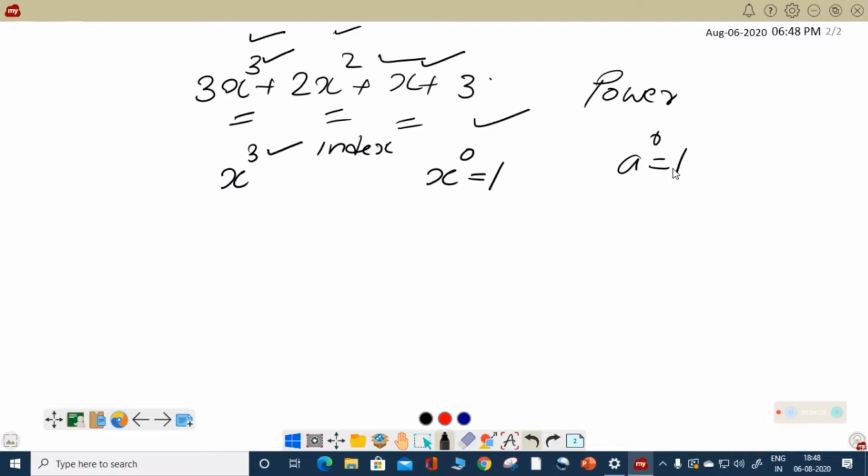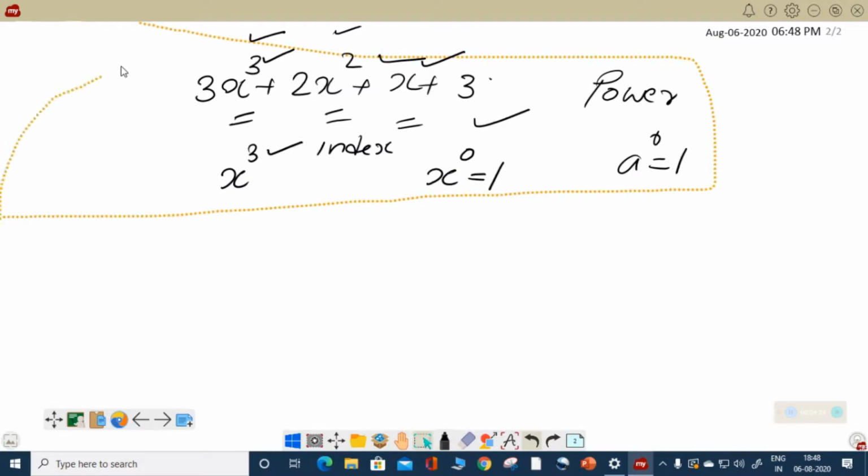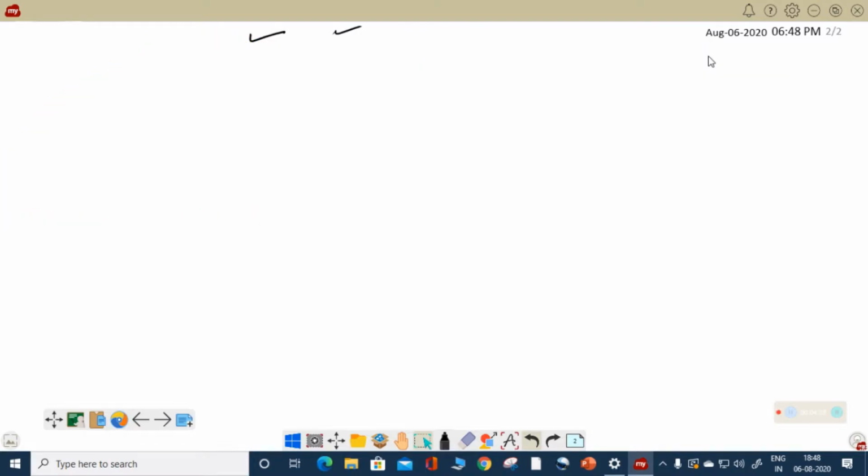When will you say that an expression is a polynomial? There are certain conditions in which you can say an algebraic expression is a polynomial. The condition is that if the index, just now I told you the power, is somewhat like this, for example,